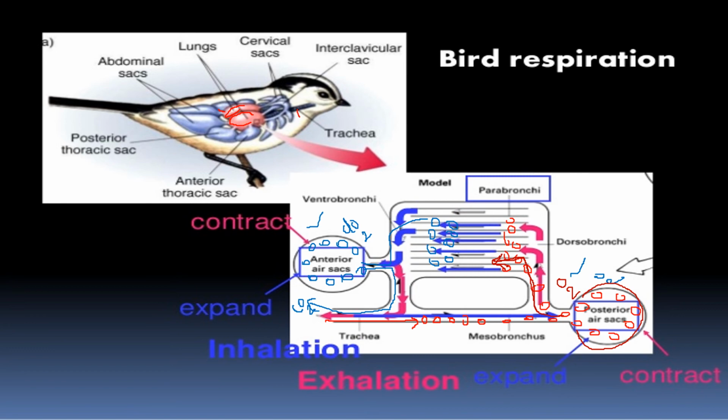Now if you consider the human body, when we are exhaling there is no transportation of oxygen. Only after completion of exhalation, or releasing out of carbon dioxide, in the next step the oxygen is taken in. But it is not so in birds. This is bidirectional flow of transportation of gas in birds. Even at the time of releasing carbon dioxide, the bird is again transporting the oxygenated air from the posterior sac to the lungs. So there is bidirectional flow of gas, and this made the bird a successful one.